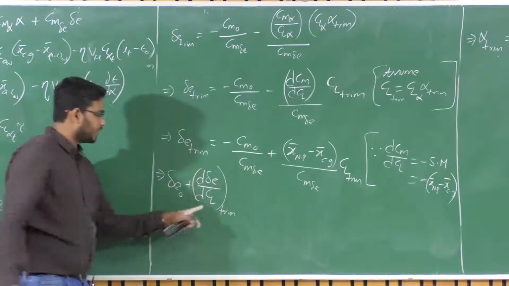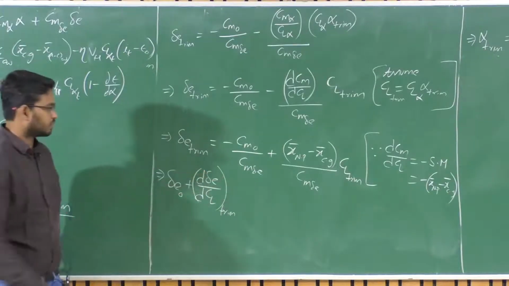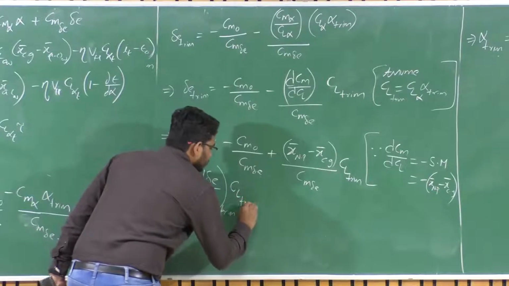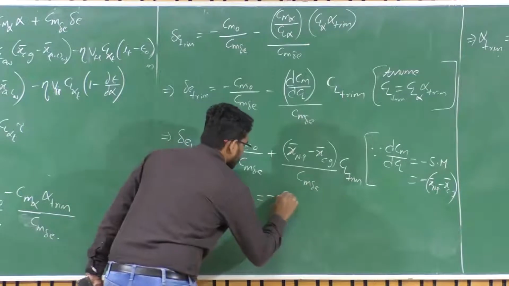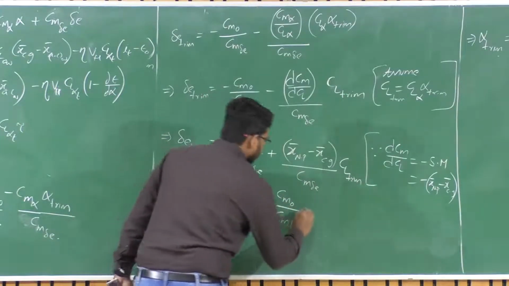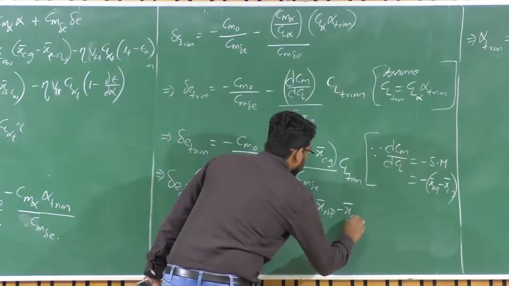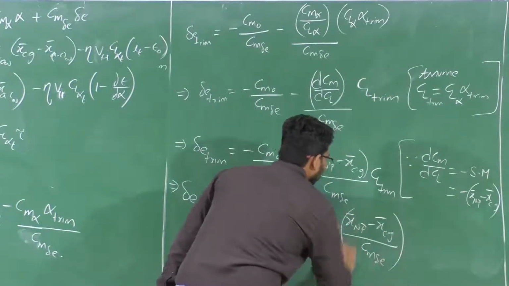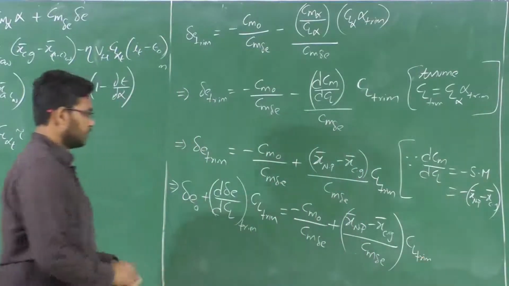When there is a change in CL trim, there is a change in delta E trim, times CL trim, is equal to minus of Cm naught upon Cm delta E plus x bar Np minus x bar Cg upon Cm delta E times CL trim. Okay.